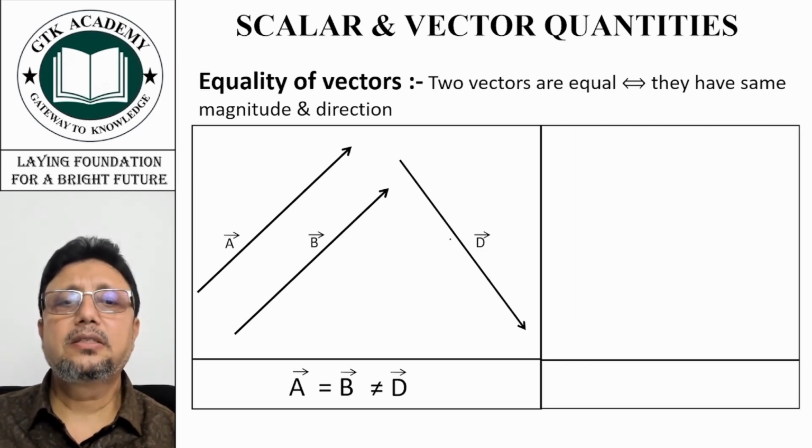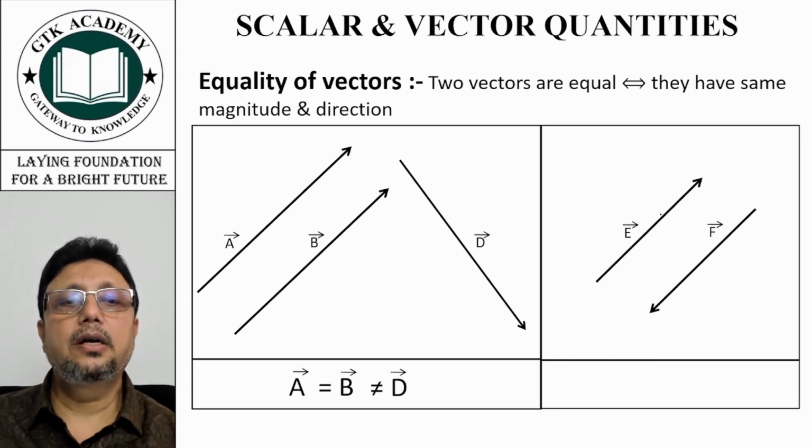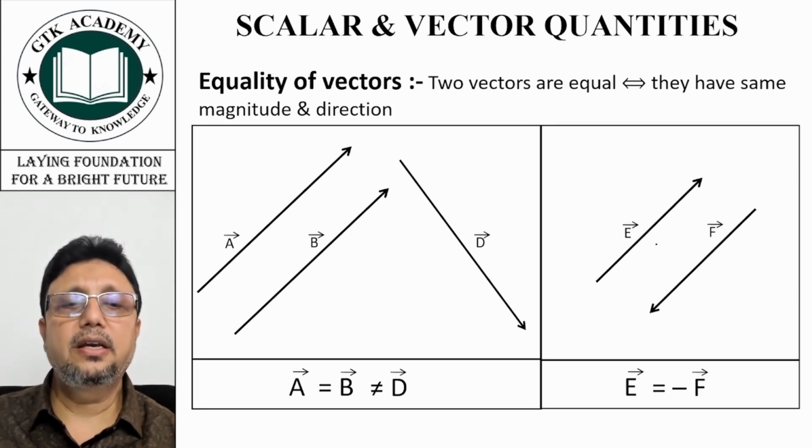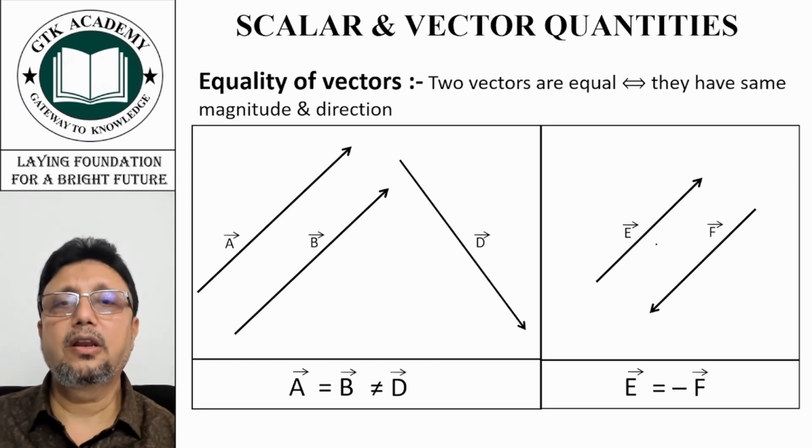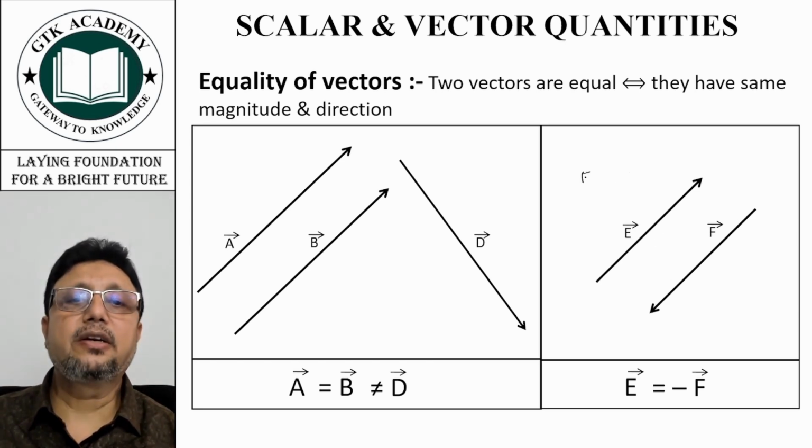One peculiar case: suppose you have an E vector like this and another vector parallel to this but with the reverse direction. So E and F are equal in magnitude but have opposite directions. So we write E vector is equal to minus F vector, or F vector is equal to minus E vector.